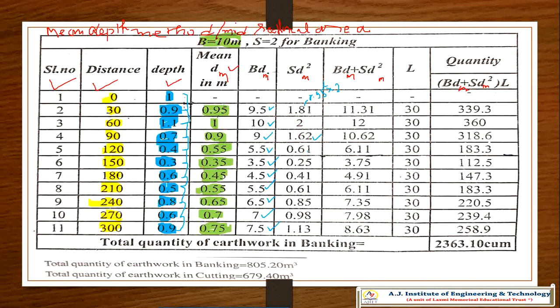1.62, 0.61, 0.25, 0.41, 0.61, 0.85, 0.98, 1.13. So this is about s dm square. So b dm plus s dm square will give the area. So area is equal to 9.5 plus 1.81, that is 11.31.